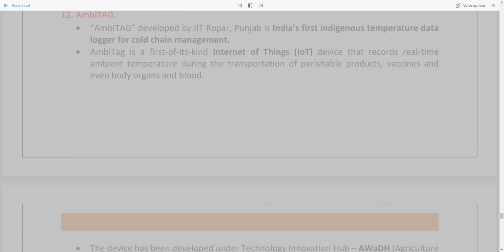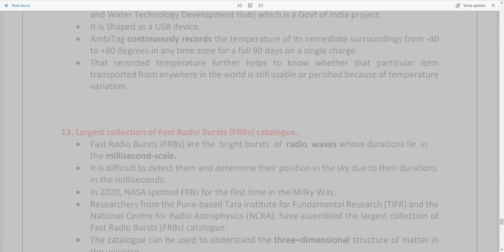12. AMBER-TAG. AMBER-TAG, developed by IIT Ropar, Punjab, is India's first indigenous temperature data logger for cold chain management. AMBER-TAG is a first-of-its-kind Internet of Things (IoT) device that records real-time ambient temperature during the transportation of perishable products, vaccines, and even body organs and blood. The device has been developed under Technology Innovation Hub, AWADH, Agriculture and Water Technology Development Hub, which is a Govt of India project. It is shaped as a USB device.